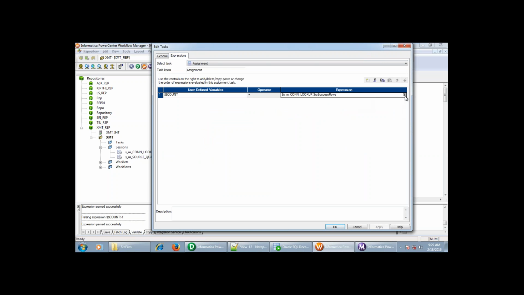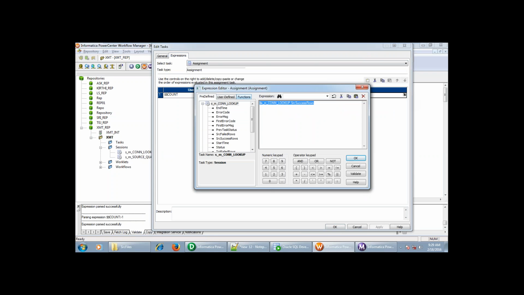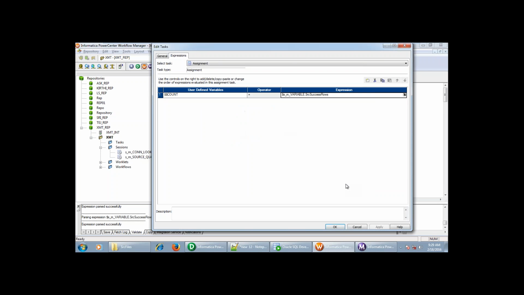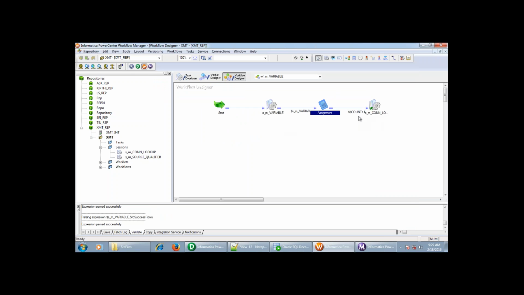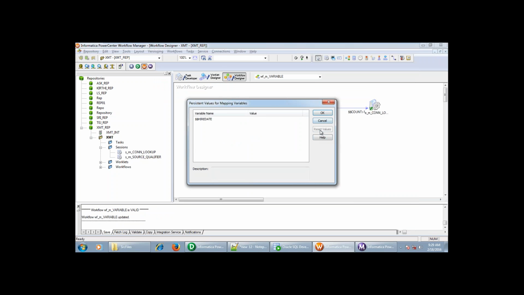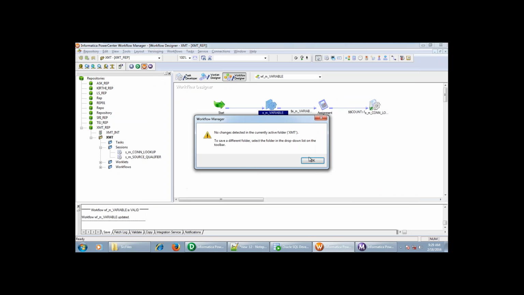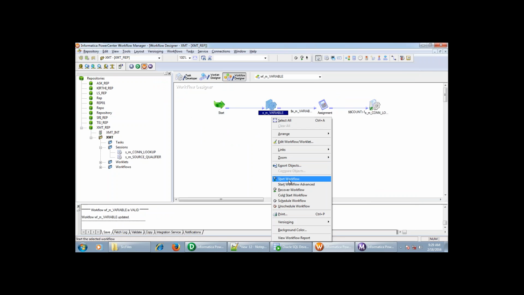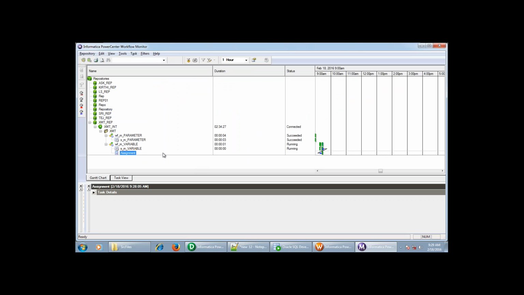Successful rows, it should. Here I have assigned the wrong session. So this one I should assign. Okay, so I have assigned this one. Let me save this. Let me reset this. Save it. Now again I will rerun. Start workflow.